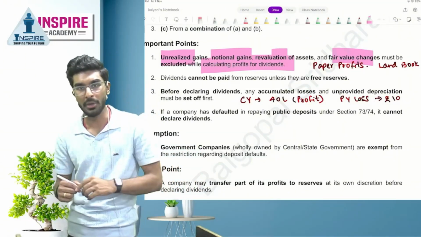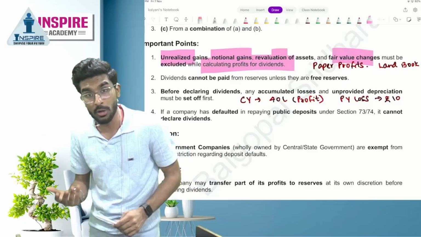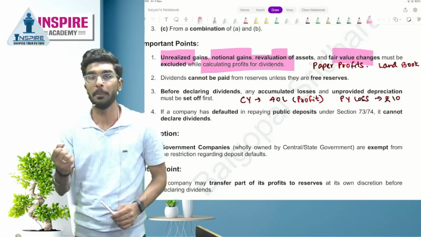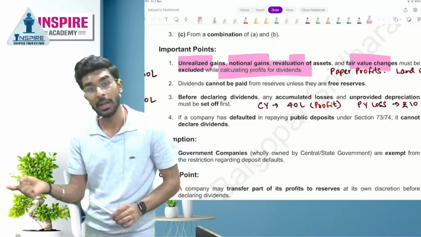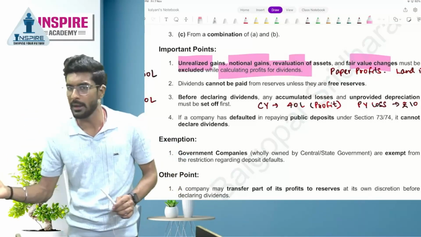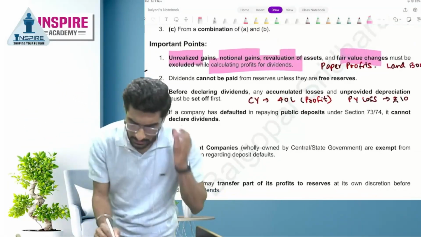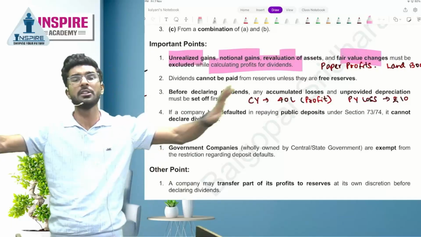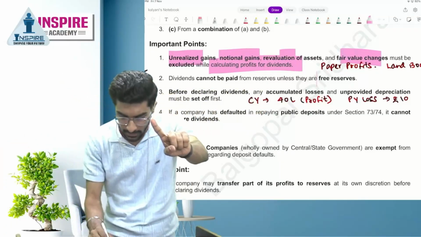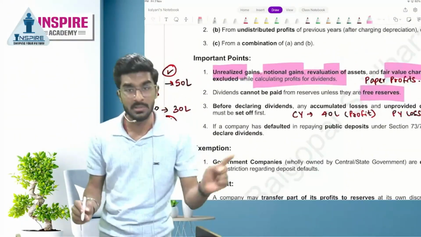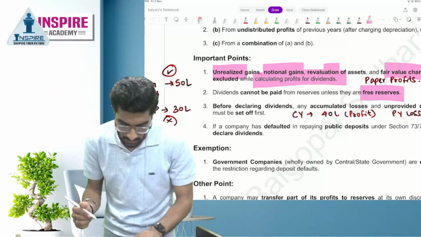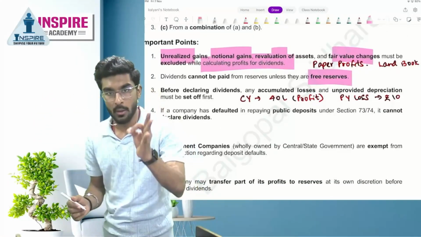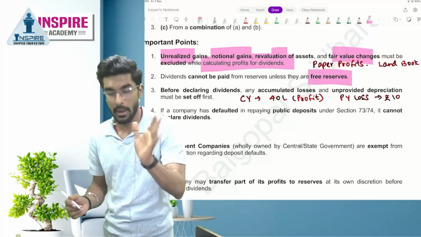Can you tell me why? Because these are not actual profits. These are profits on paper. Yes or no, people? So these are profits on paper, so you cannot include them for the payment of dividend. Very simple. Next, dividend cannot be paid from any other sources except free reserves. Can you pay dividend from securities premium? No. But can you pay dividend from general reserves? Answer is yes.